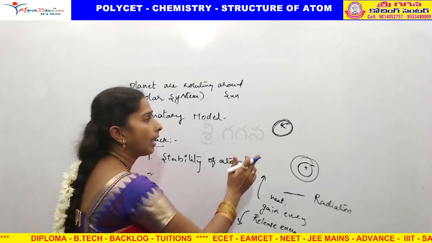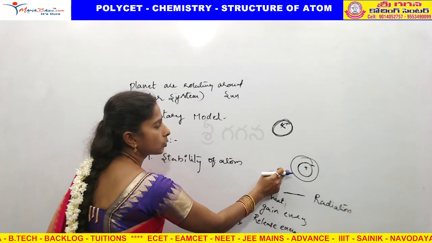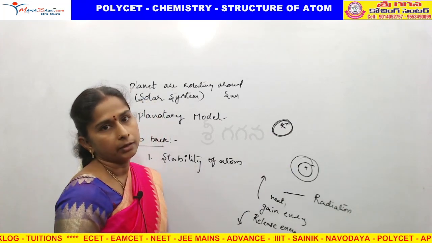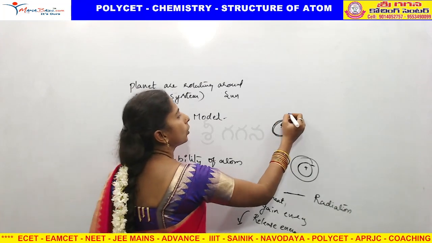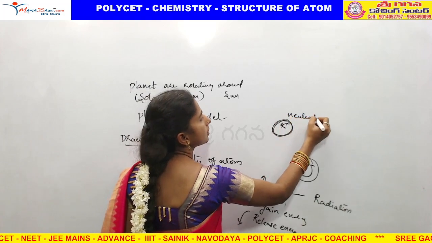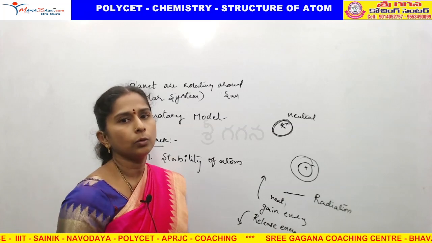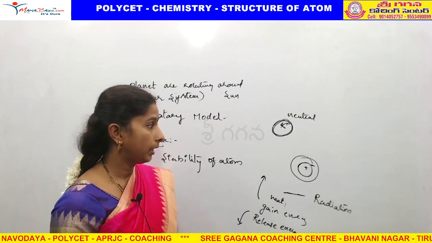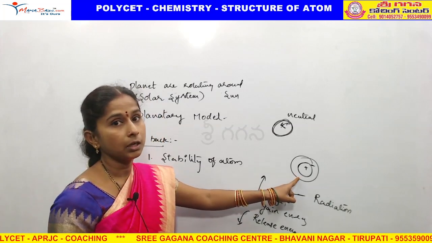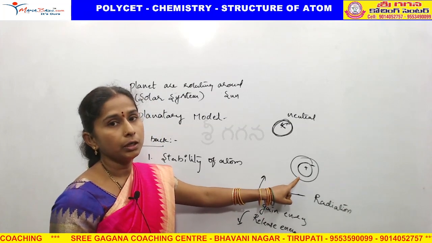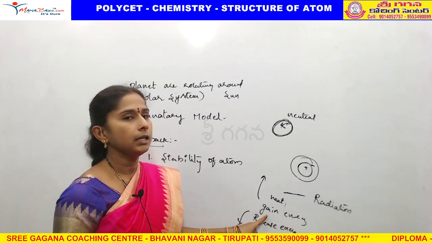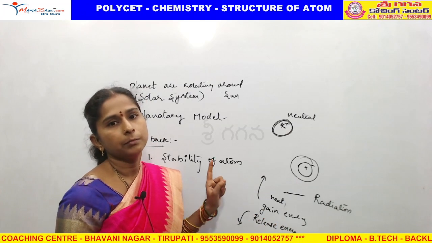Why does this happen in the solar system but not in the atom? Because planets are neutral particles. There is no charge on the planets, so they can rotate for a long time. But electrons are charged particles. Charged particles continuously moving can release or gain energy.